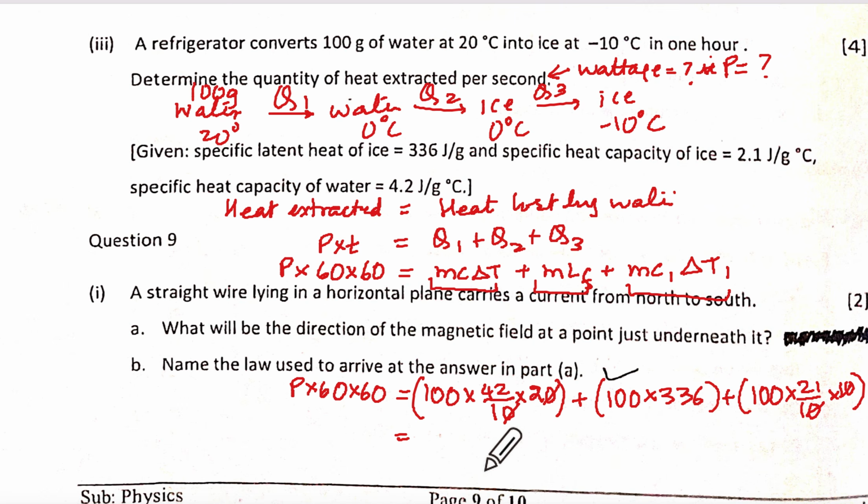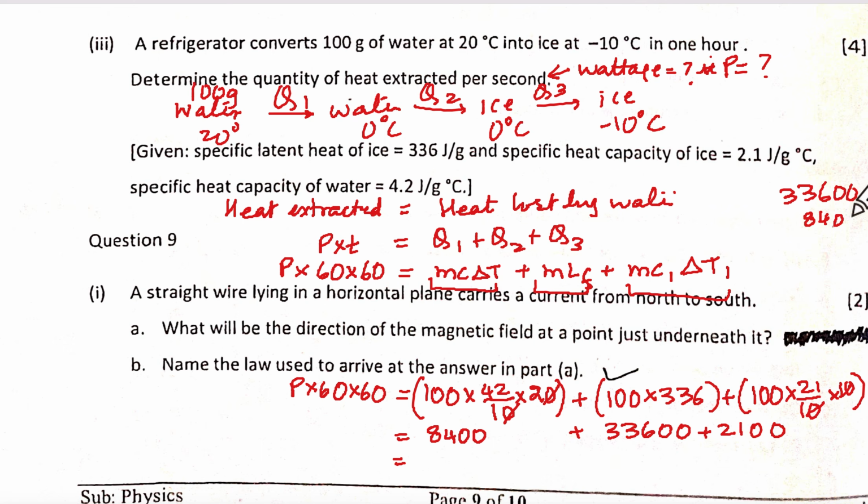What did we get here? 42 into 2. 8400. Plus 33600. 33600 is correct. Plus 2100. How much is that going to give us? 33600, 8400, 2100. 6 and 4, 10, 11. Carry 1. 8 and 4, 12. And 2, 14. 441.